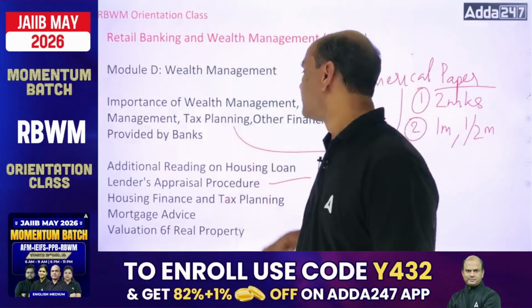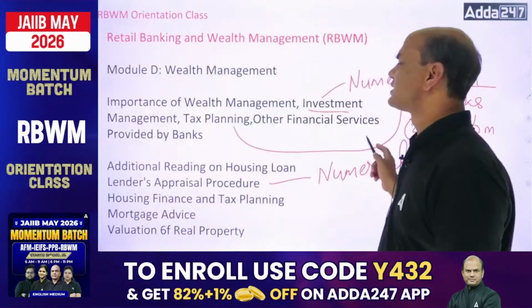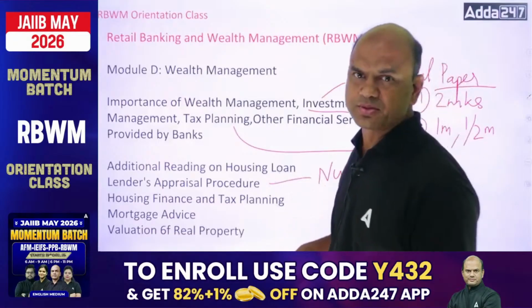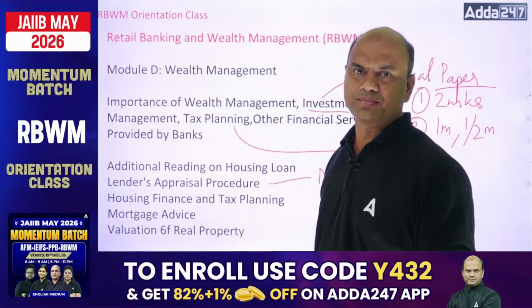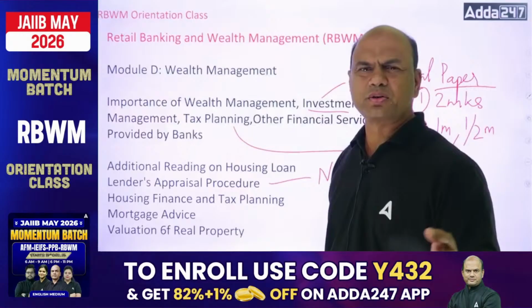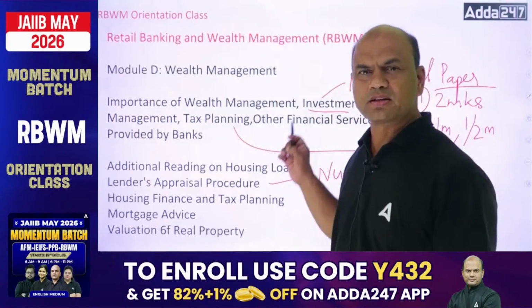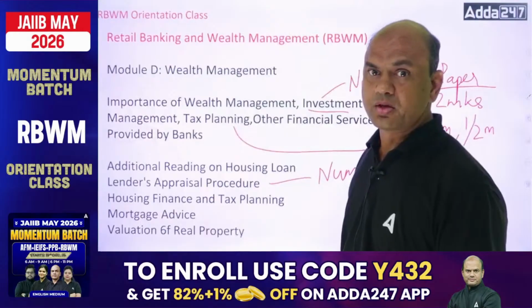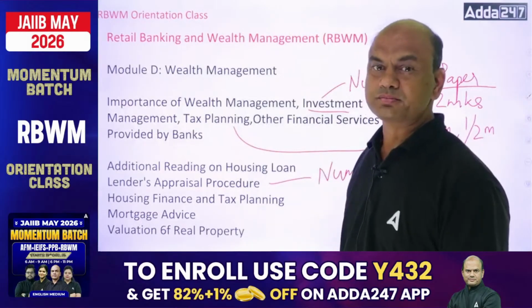Okay? Then other financial services, this is a simple theory topic. What are the other services which you give other than banking? Mutual fund, insurance, locker, all these are other financial services. LC, bank guarantee, those are also there. So all those are studied.